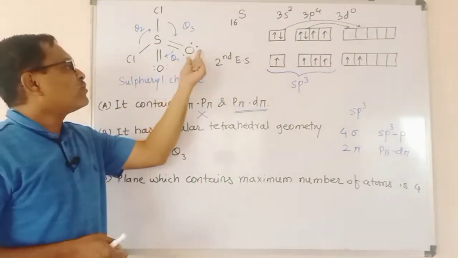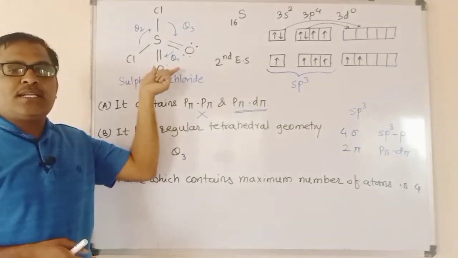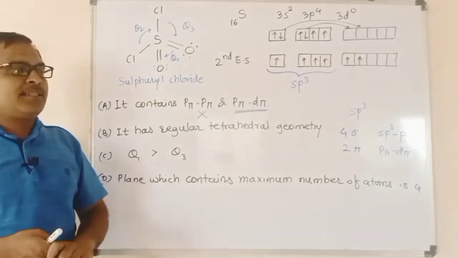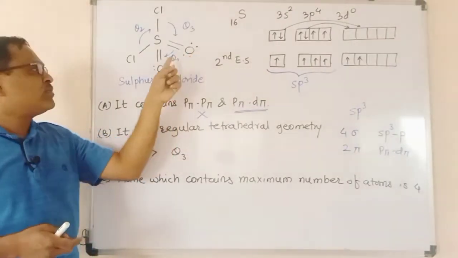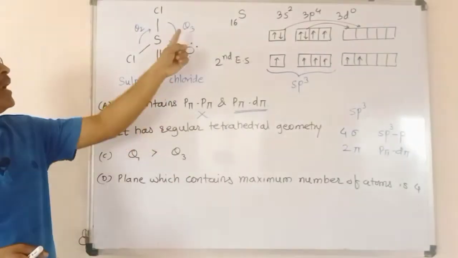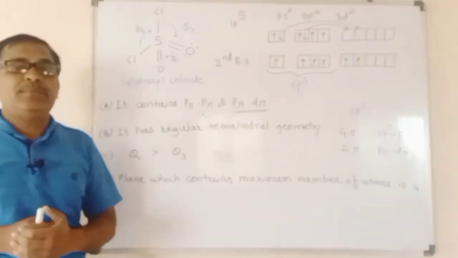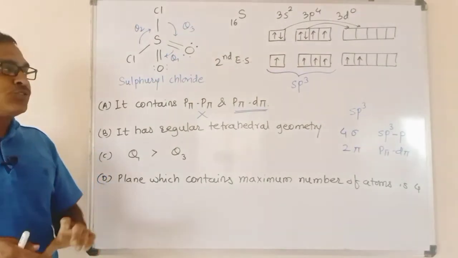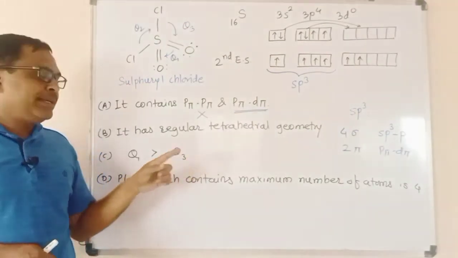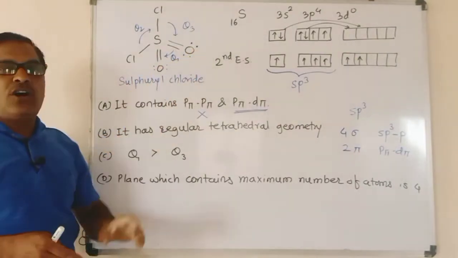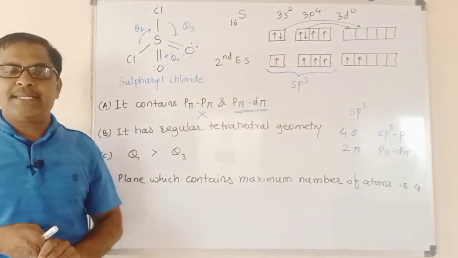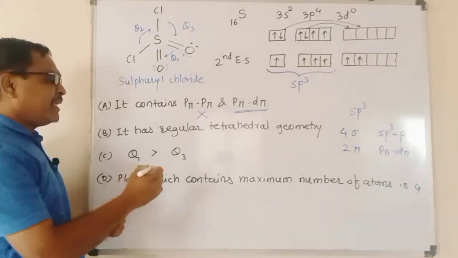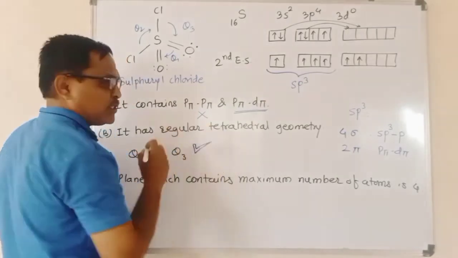As we know, oxygen carries 2 lone pairs of electrons, and due to repulsion between these 2 oxygen atoms, this bond angle increases compared to θ3. So as per valence shell electron pair repulsion theory, the repulsion at oxygen is greater due to the lone pair electrons, and therefore θ1 is greater than θ3. It is the correct option.